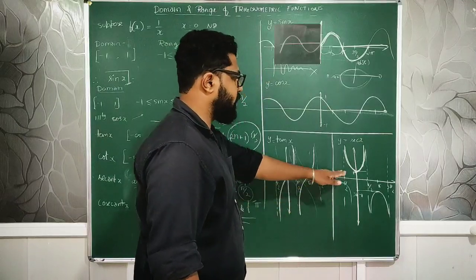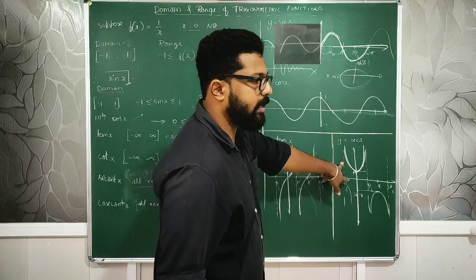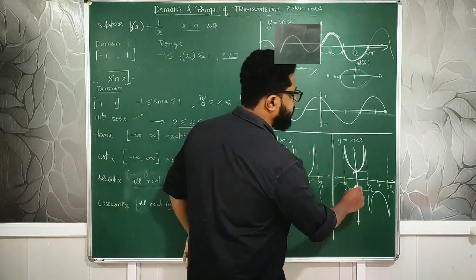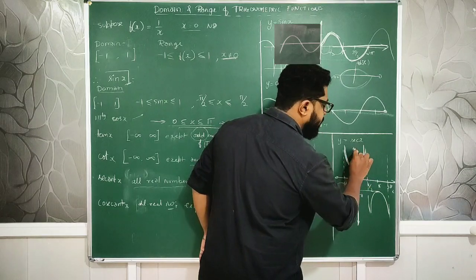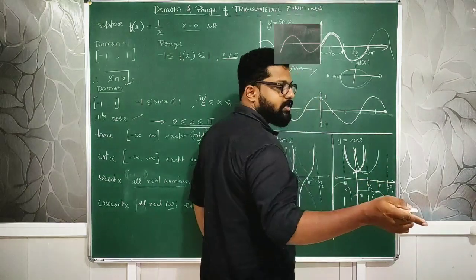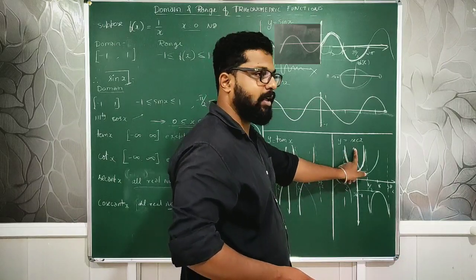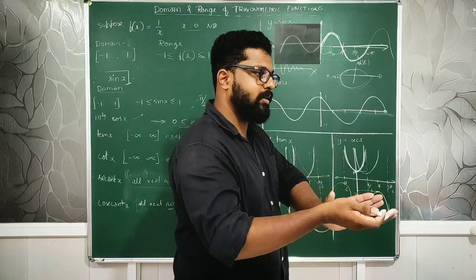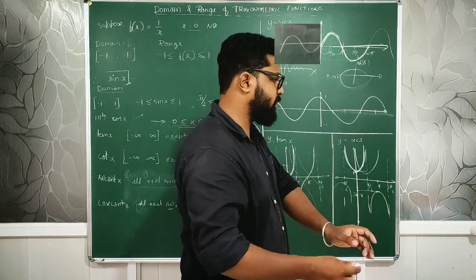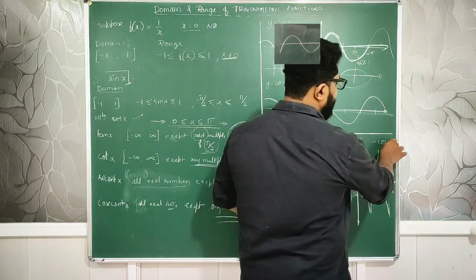The last function is cosecant. Cosecant also goes in the same way, but what is the value where it starts? Infinity. Correct? It starts from the not defined value, from here, and then it goes on. It is one step ahead of secant. Which means you already know that secant and cosecant are complementary functions.